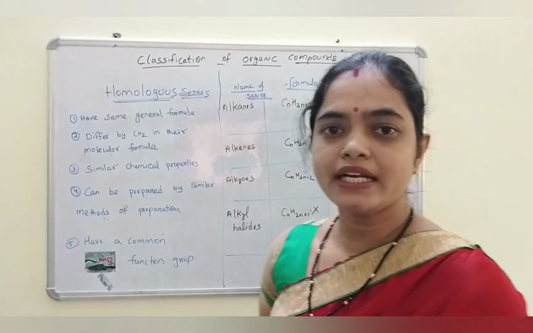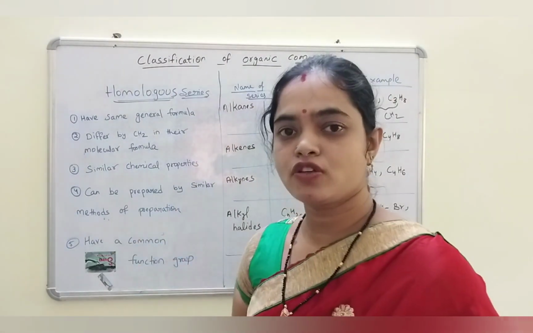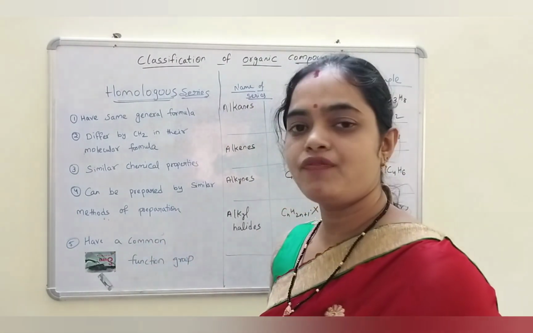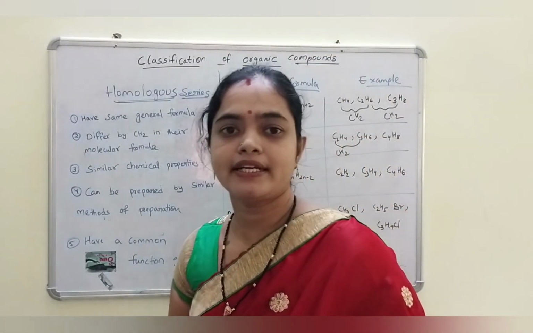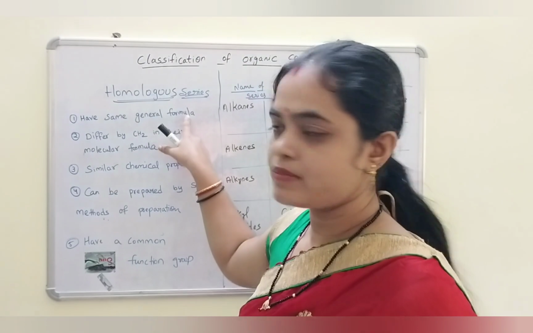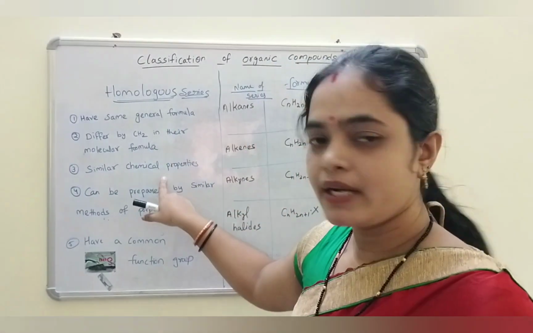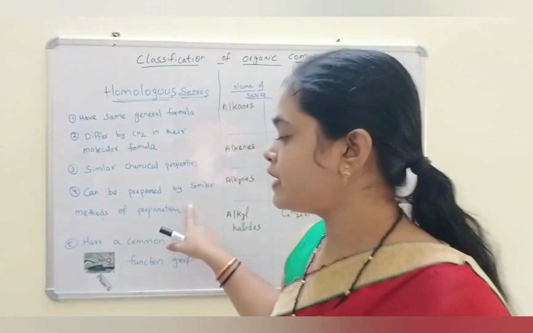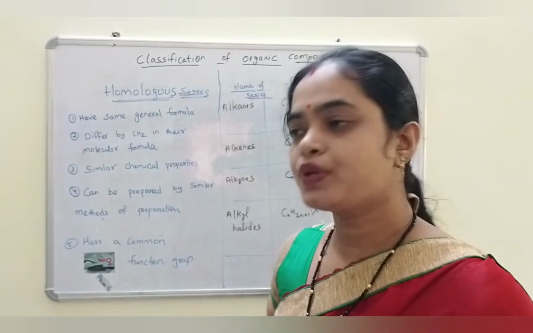They show similar chemical properties, can be prepared by similar methods of preparation, and have common functional groups. So homologous series are compounds with the same general formula, differing by CH2, with similar chemical properties, similar methods of preparation and the same functional groups.